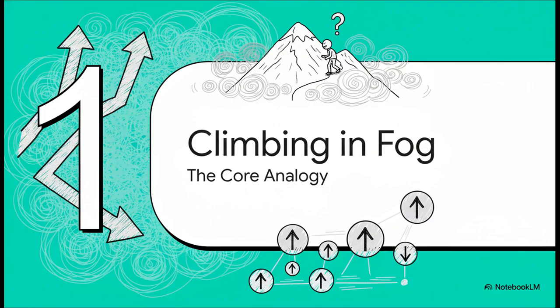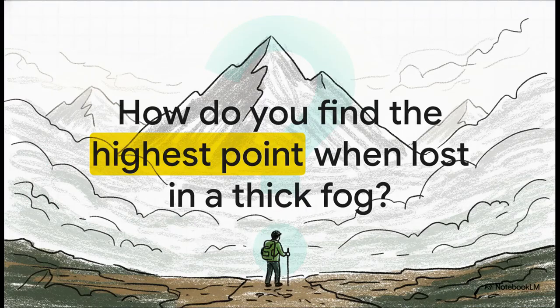Okay, so to really get a grip on hill climbing, let's just forget about computers and code for a minute. Let's start with a really powerful analogy. Because at its heart, this algorithm is all about one thing: making the best choice you can with the information you have right now. I want you to picture this. You're a hiker. Your goal is to get to the highest peak you can. But there's a catch. You are completely surrounded by a dense, thick fog. You literally can't see more than a few feet in any direction. So, what do you do? What's your strategy?